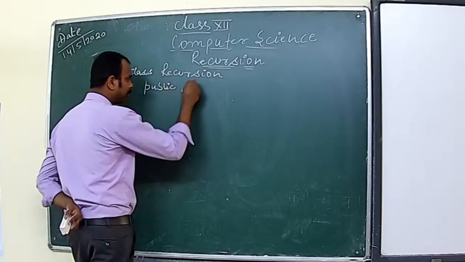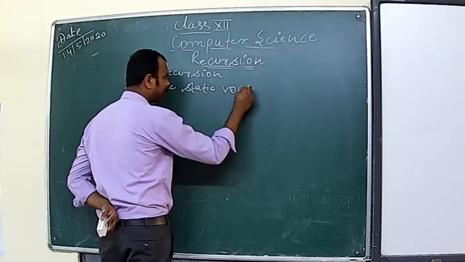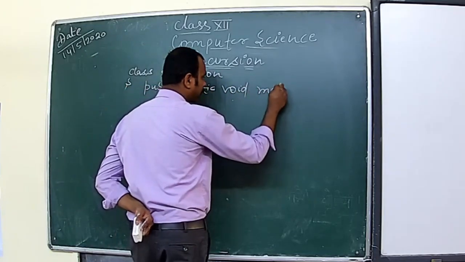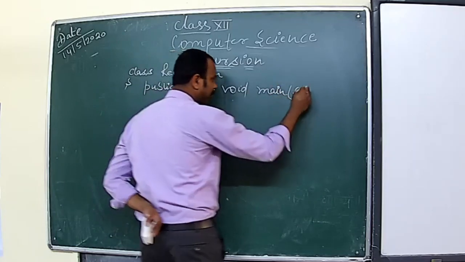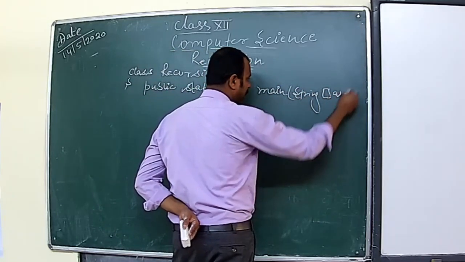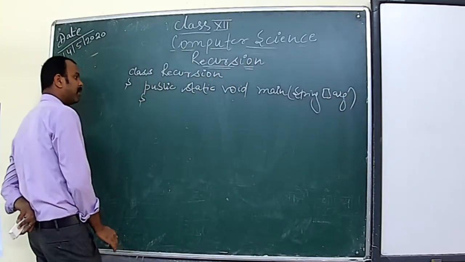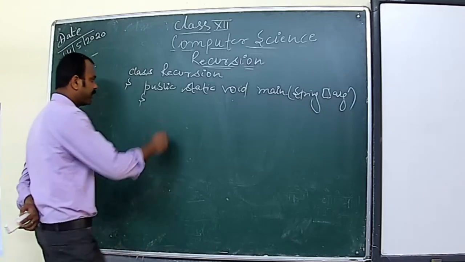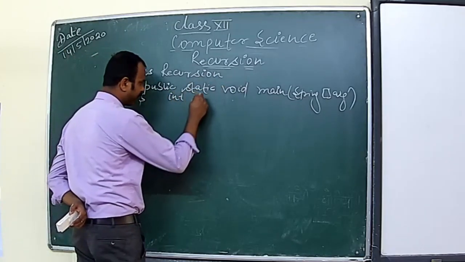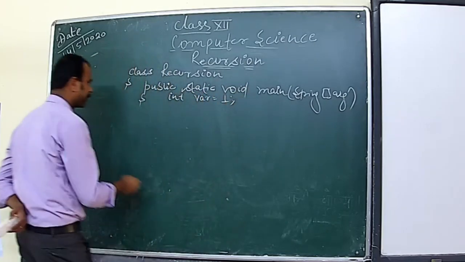public static void main String. We are printing from 1 to 10. So I will write here int var equals 1.